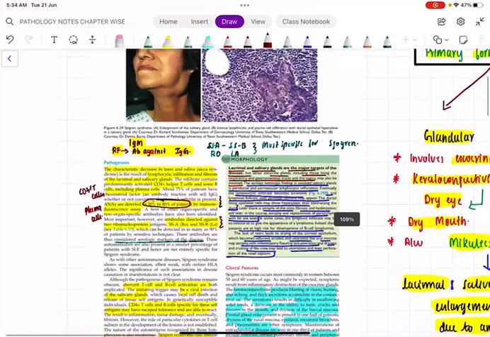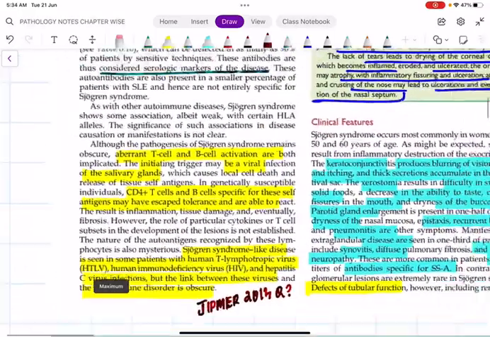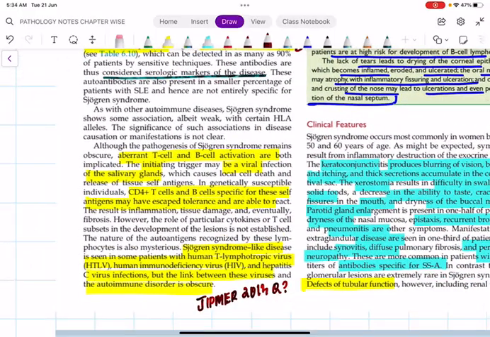So in Sjogren syndrome, what is the problem? There will be aberrant B and T cell activation. Finally, as a result, what will happen? Yes, the usual pathogenesis you can write in all autoimmune disorders: that is a loss of self-tolerance.